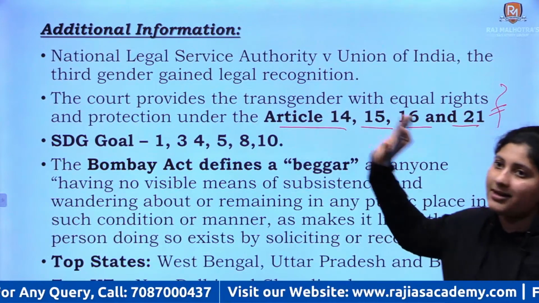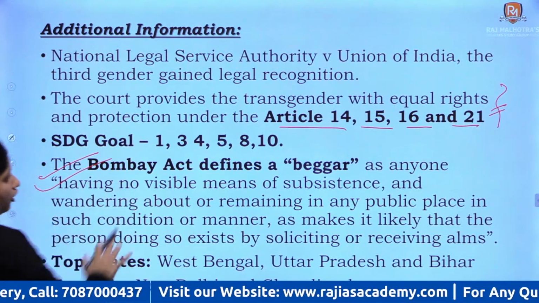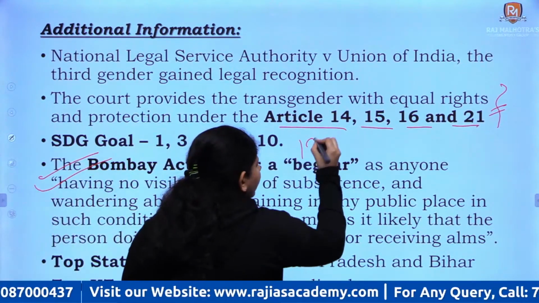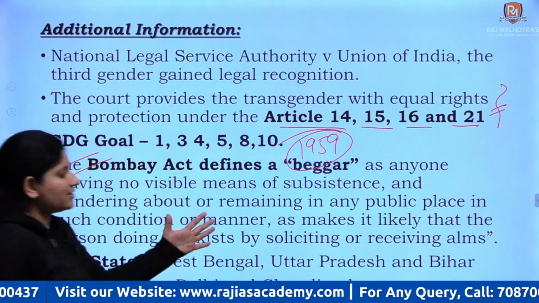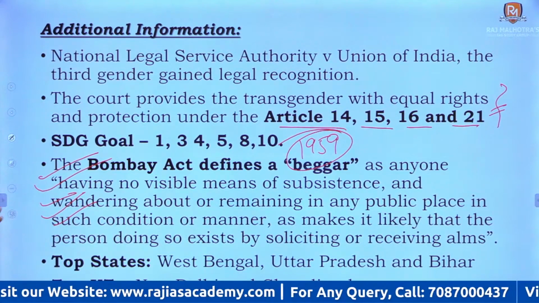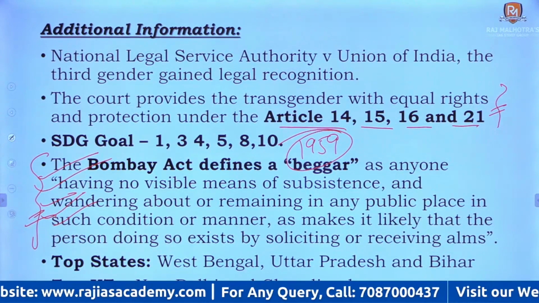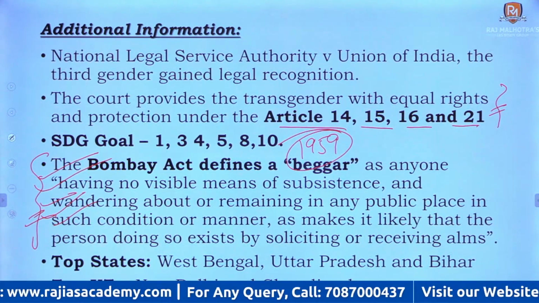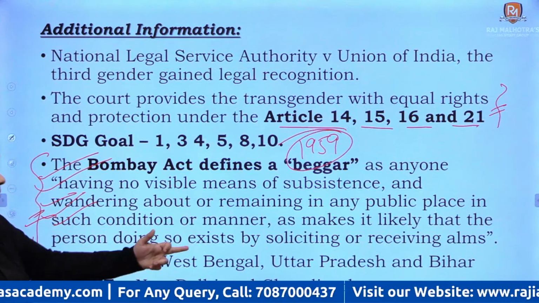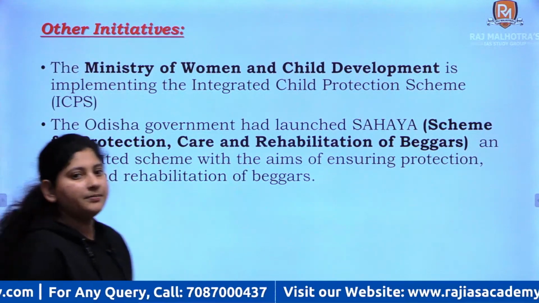Now there is this particular act called the Bombay Act. This gives you the definition of what a beggar is. The act came in 1959. It actually criminalizes begging, and this has been in question for a very long time. So if you are going to write an answer, you can quote this line as per the Bombay Act. This is the definition, right? These are the top states where most of the beggars are found: West Bengal, Uttar Pradesh and Bihar. Top union territories are New Delhi and Chandigarh, right?